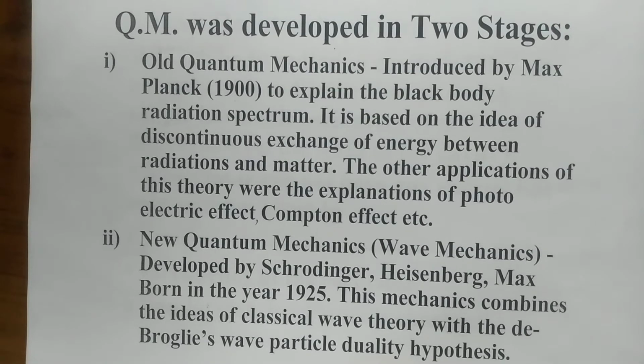in the further lectures. Second is the new quantum mechanics or the wave mechanics. It was developed by Schrödinger, Heisenberg, Max Born in 1925, and this mechanics combines the ideas of classical wave theory with the de Broglie's wave particle duality hypothesis. We know it very well that according to de Broglie's hypothesis, a moving particle is associated with a wave. So in the new mechanics, the ideas of wave theory and particle mechanics were combined.